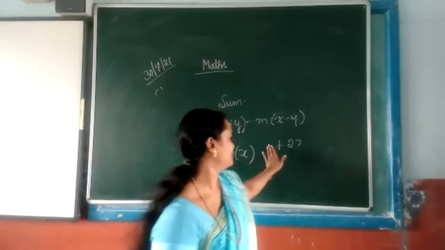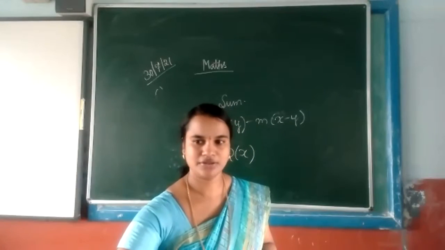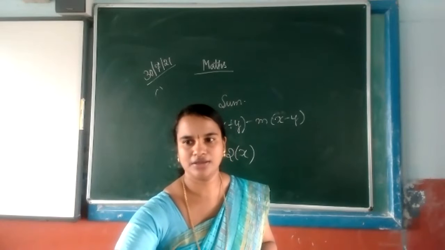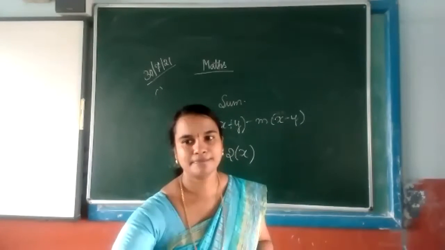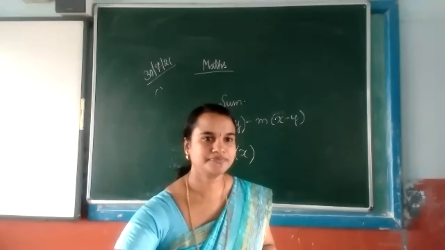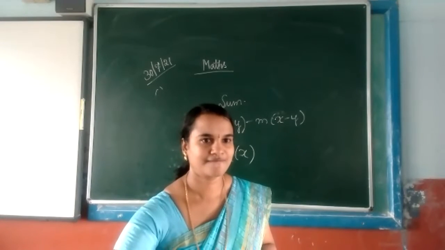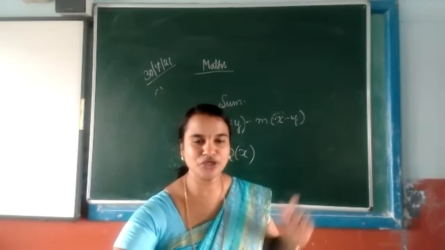Yes, ma'am. Only we have done the addition. Subtraction I told you to do, no? Yes, ma'am. Okay. Subtraction. Clear? So, ma'am, was the final answer written on the board or not? No, I have not written it. The final I told him to do. You have to do it like this.